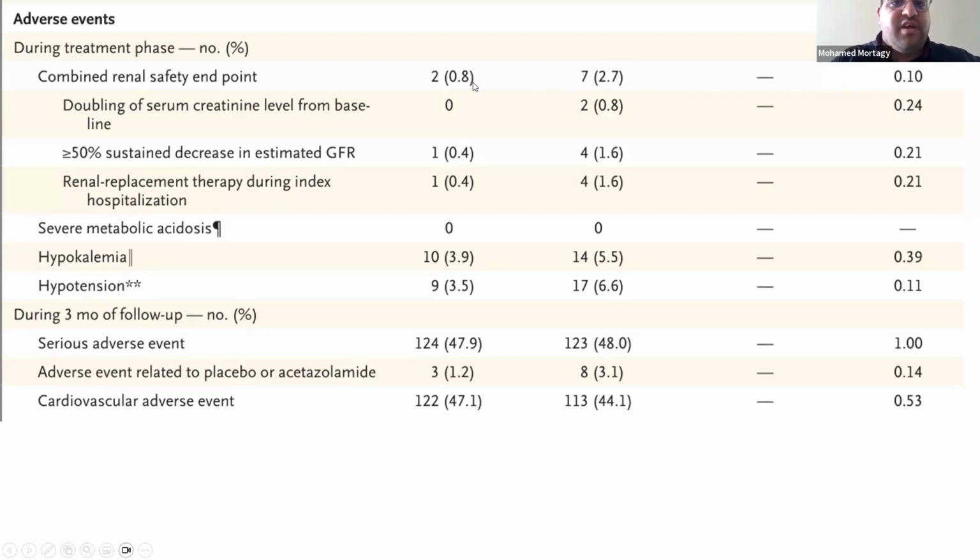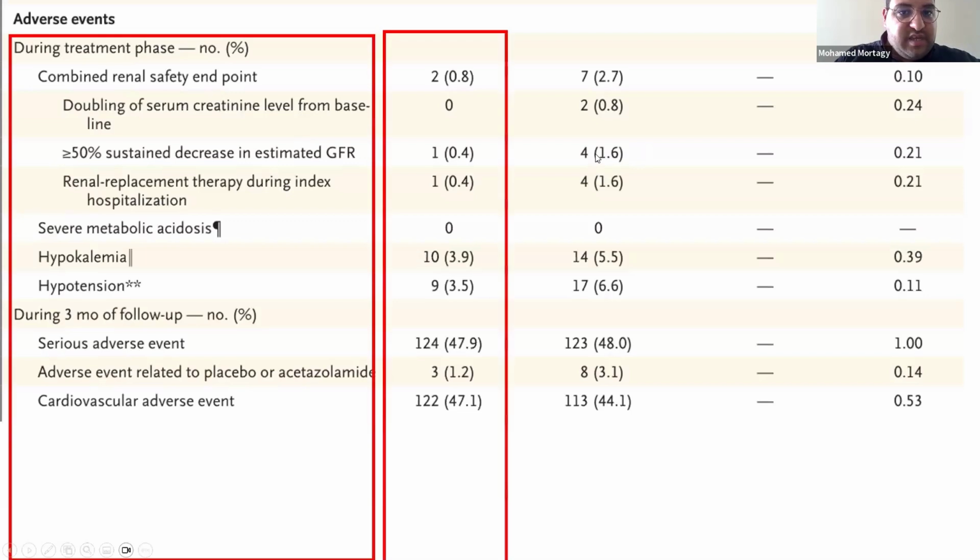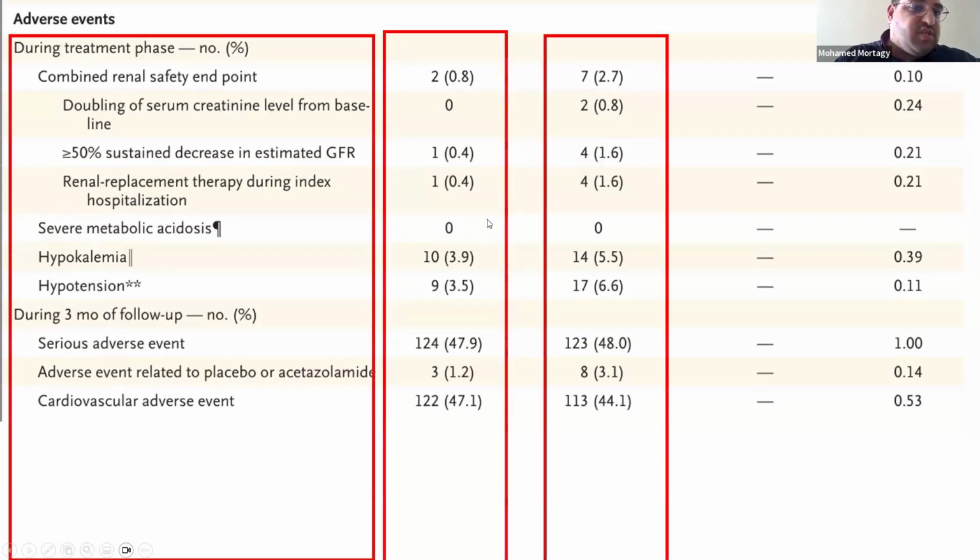It's 2.7 compared to 0.8%. Especially the GFR decrease, as they say here. Metabolic acidosis was none in both groups. Hypokalemia was more in acetazolamide. Hypotension was more in acetazolamide.